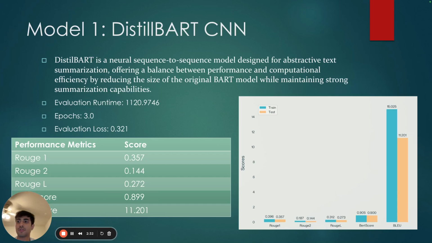Coming on to the models that we actually experimented with. The first one is a DistilBART CNN model, which is a neural sequence-to-sequence model for abstractive text summarization. We achieved a ROUGE score of 0.272 and a high BERTScore of 0.899.